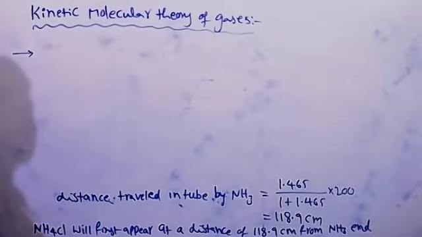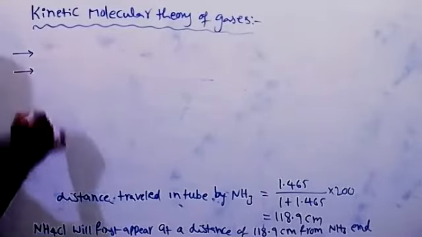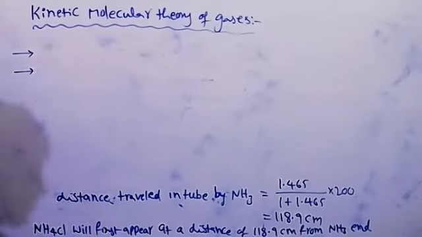The first point is the size of the molecules of a gas in a given volume is negligible. So the volume of a gas molecule is very small. Next, in between the gas molecules a very large gap is present. That's why the volume of gas molecules is negligible. That's also a point.